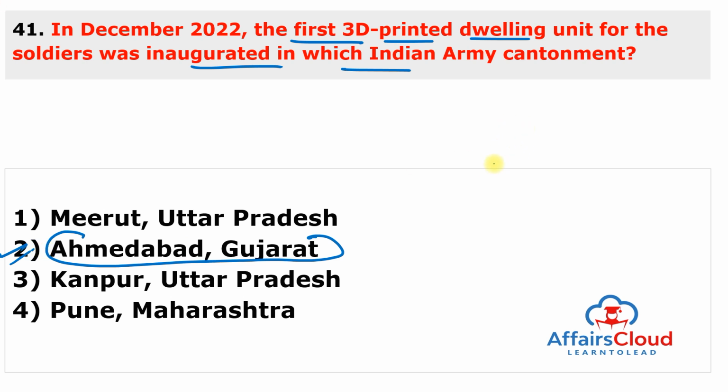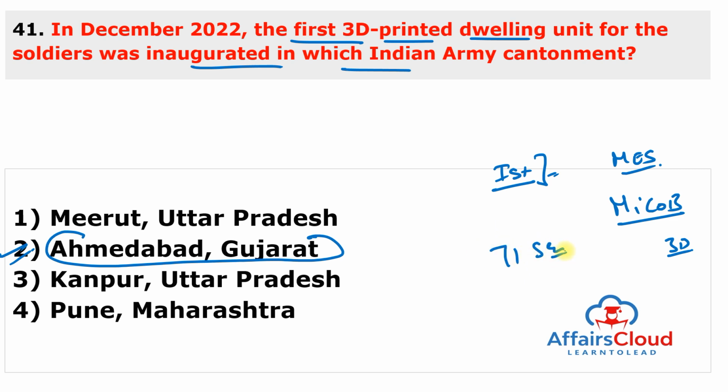So Indian Army has inaugurated the first 3D printed dwelling unit for the soldiers at Ahmedabad cantonment in Gujarat, and the unit was constructed by Military Engineering Services in collaboration with Mycob Private Limited, incorporating the latest 3D printing construction technology. And the construction of the unit in a 71 square meter area with a garage space was completed in 12 weeks by using the 3D printed foundation.